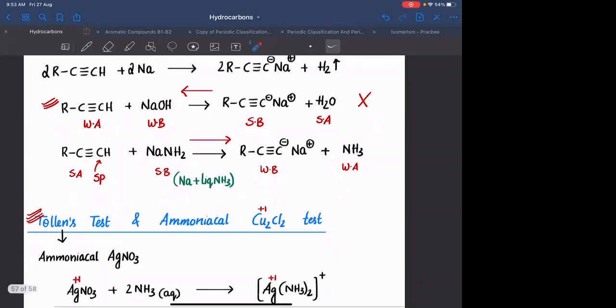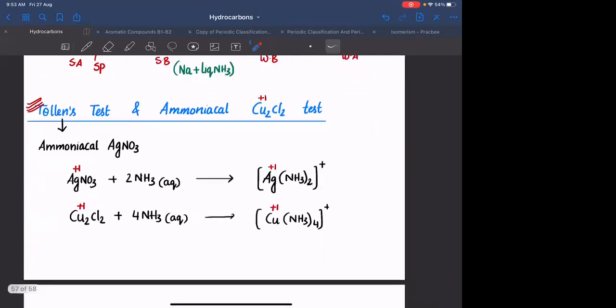Okay, next. Because of the presence of acidic hydrogen, they can react with two more reagents called ammoniacal silver nitrate solution and ammoniacal cuprous chloride solution. If we are adding ammoniacal silver nitrate solution, it has [Ag(NH3)2]⁺. This is a coordination compound.